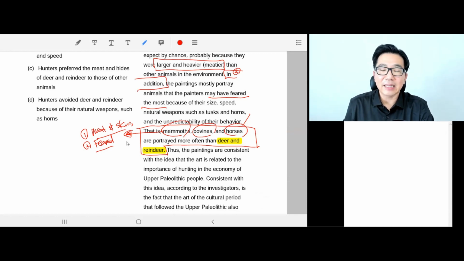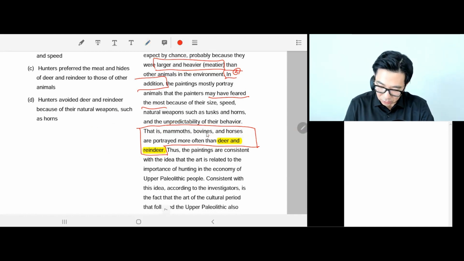If the passage says, I am fatter than you, the answer would be, you are skinnier than James. So this tells us they were not as scared of deer and reindeer, and they did not want the meat and skins of deer and reindeer as much as these large animals.